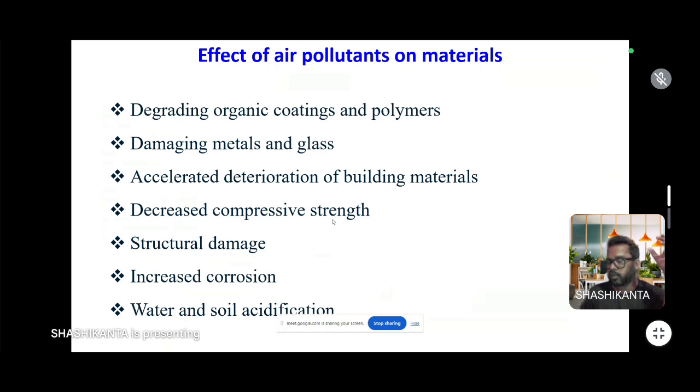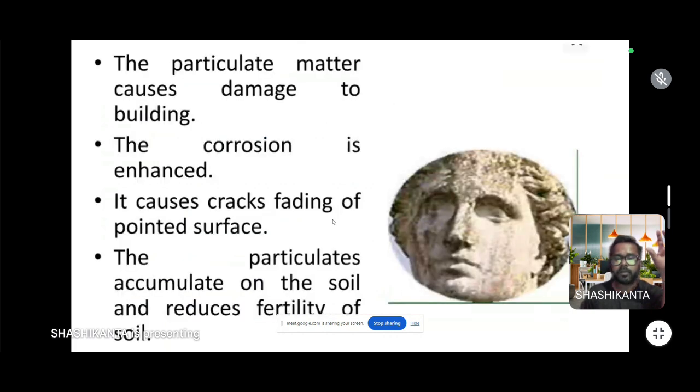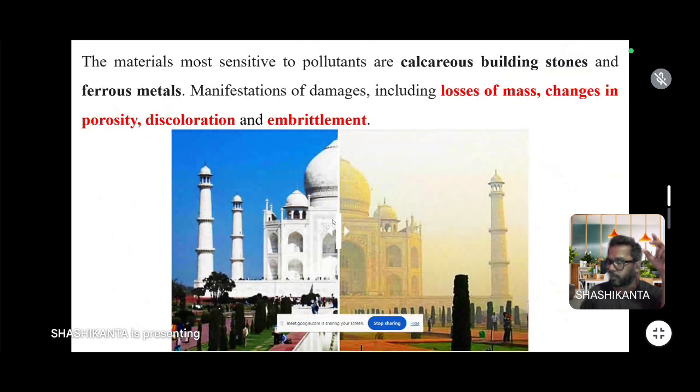All these are caused due to air pollution. This picture shows a statue that was deteriorated due to air pollution, and it also causes cracks and fading of painted surfaces. The particulates accumulate on the soil and also reduce the fertility of the soil.